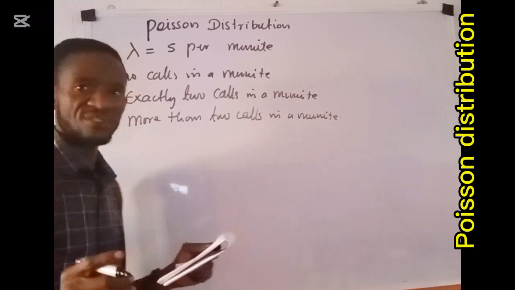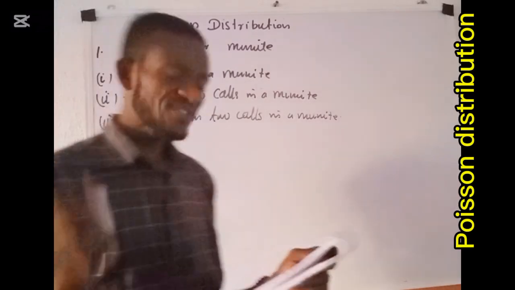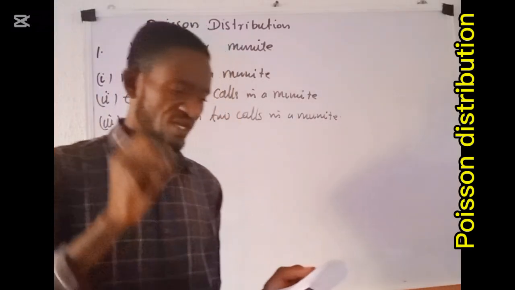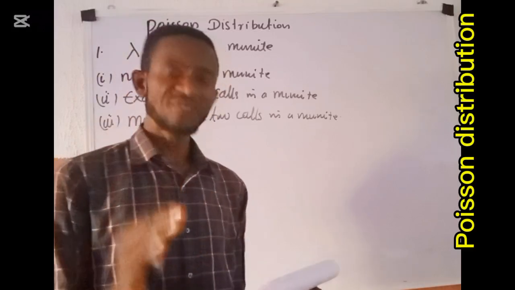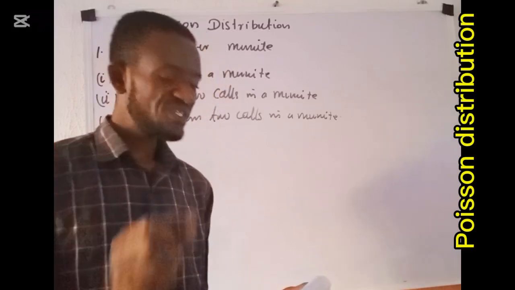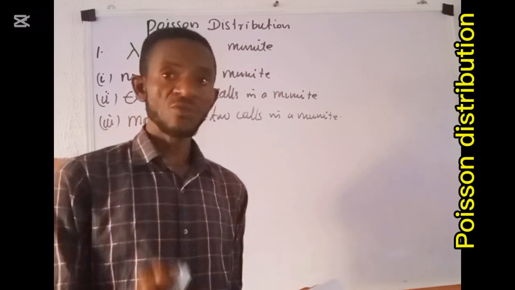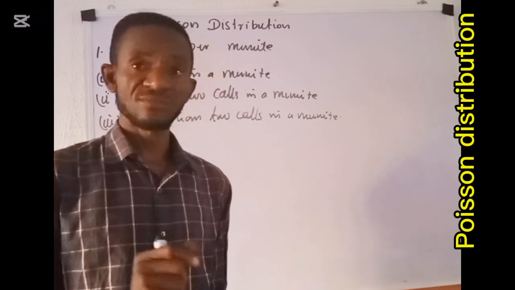I will repeat the question. Let calls going through the MTN network be distributed according to a Poisson distribution.